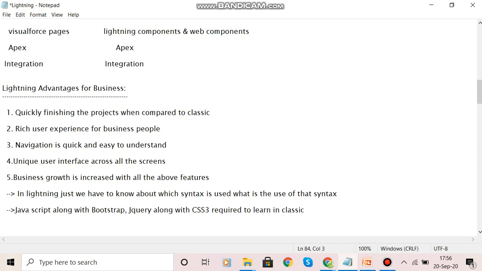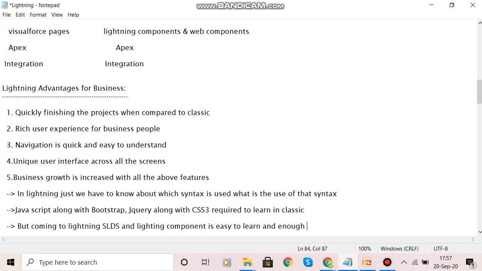But coming to Lightning, it is the Salesforce Lightning Design System, in short form SLDS. I already said the full form of SLDS in the previous video. Please go through that video, Lightning Basics 1 and Basics 2. I gave the link in the description. It is easy to learn, and that is enough for Lightning.